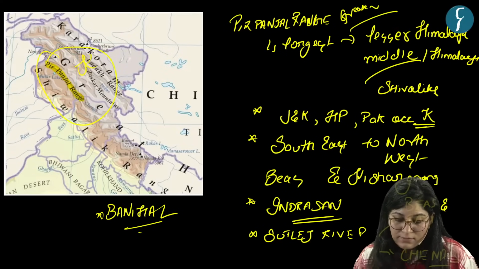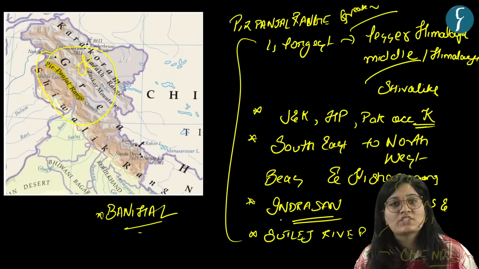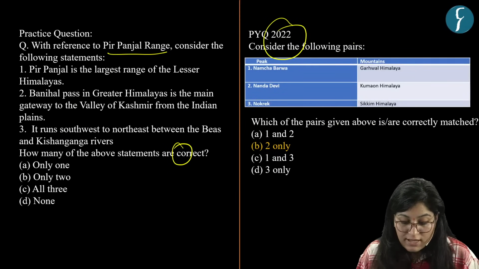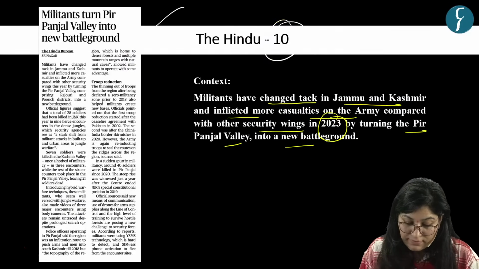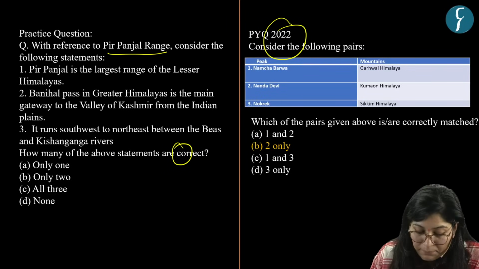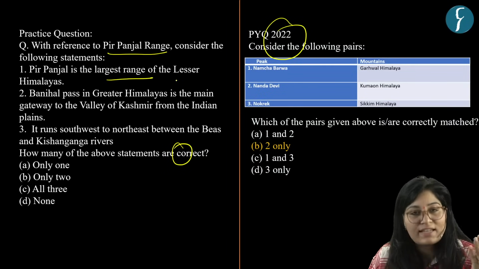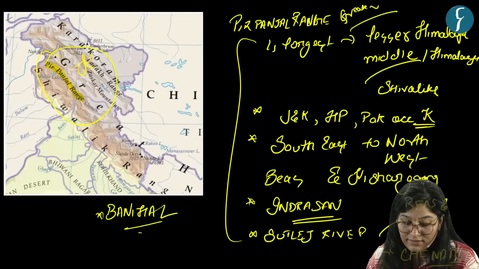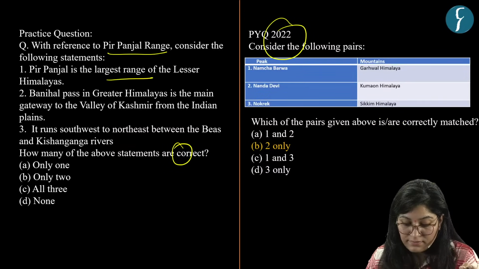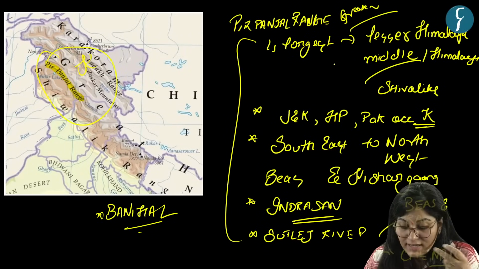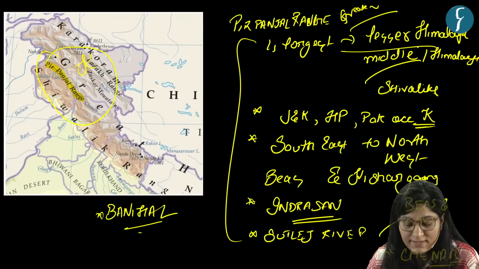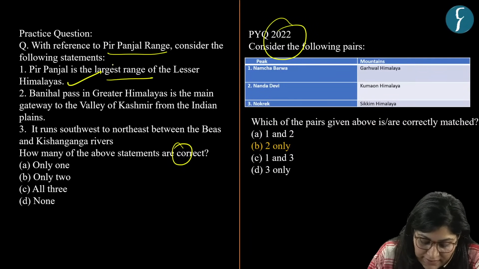Now, based on this information, let's solve our MCQ. First is, Pir Panjal is the largest range of the Lesser Himalayas. Correct? It is the largest chain of mountains of Lesser Himalayas. So with this, our first statement is correct.